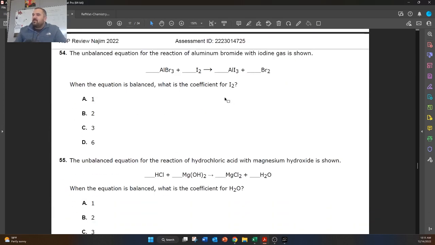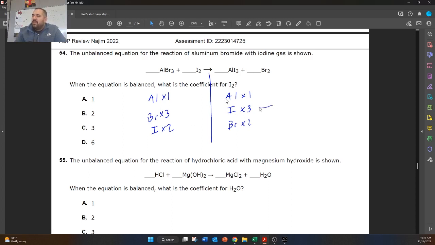All right, here we have some balancing equations, so let's go ahead and knock these out. So first thing we do, we cut it in half and then we arrange everything. So we have 1 aluminum, we have 3 bromine, and then we have 2 iodine. Over here we have 1 aluminum, 3 iodine, and then 2 bromine. So the aluminum's already balanced. We can start with the iodine, but there's really no point in that. Actually, let's start with the iodine.